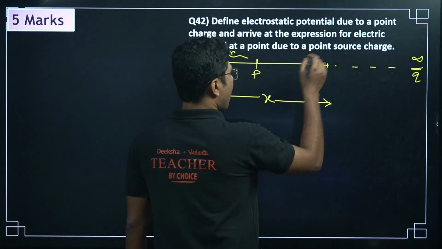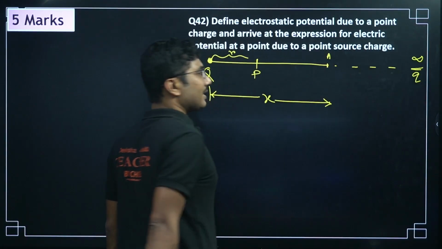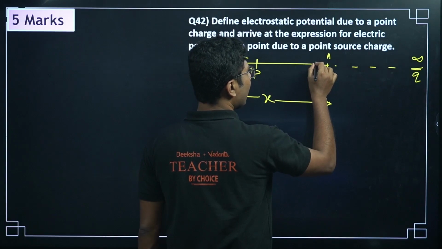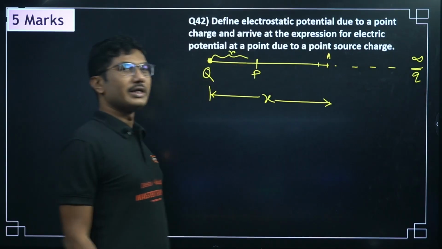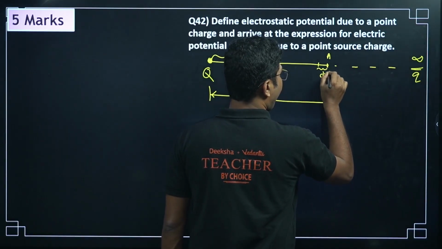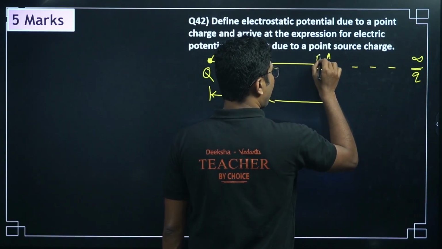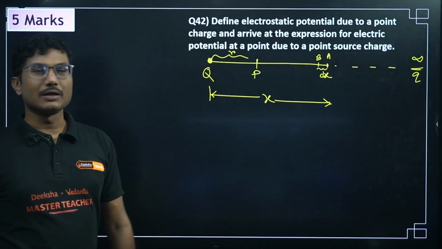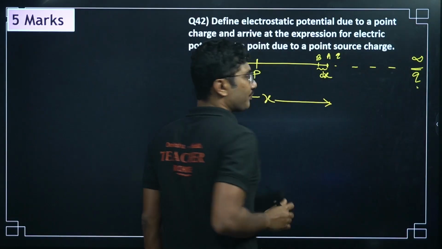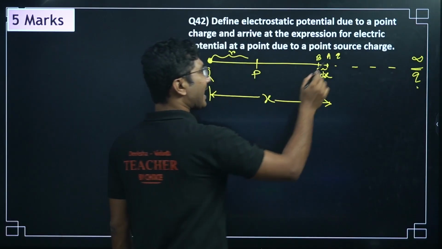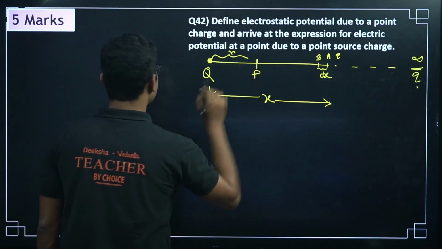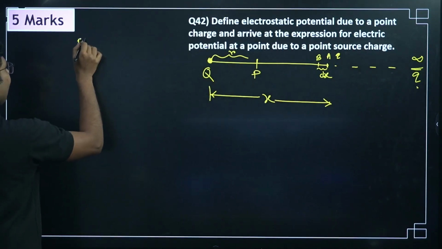So this point, say A. At this point A, we will move the charge by a small distance dx, to say point B. Now you will try to calculate the work done to bring this charge from A to B. So what is the force acting on this charge q? The force that is acting is basically the electric field times q.